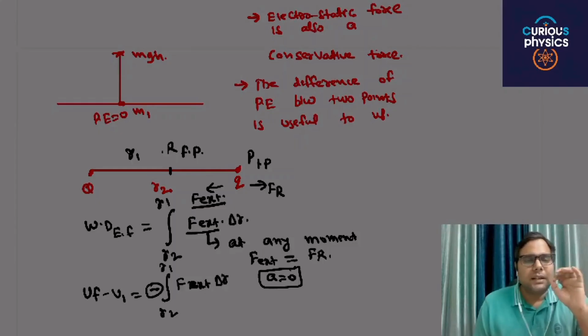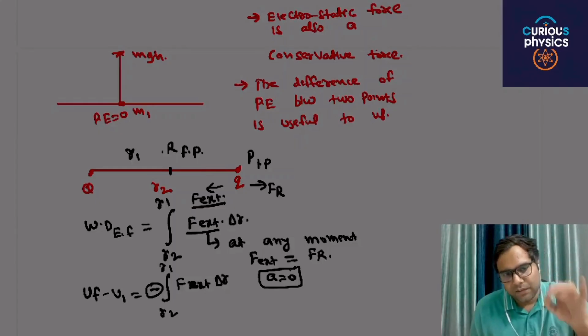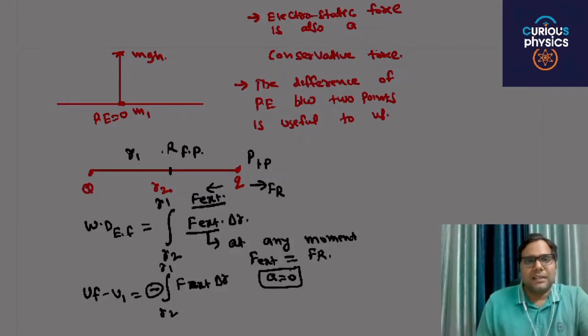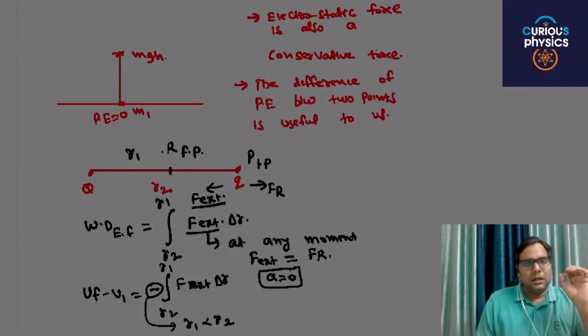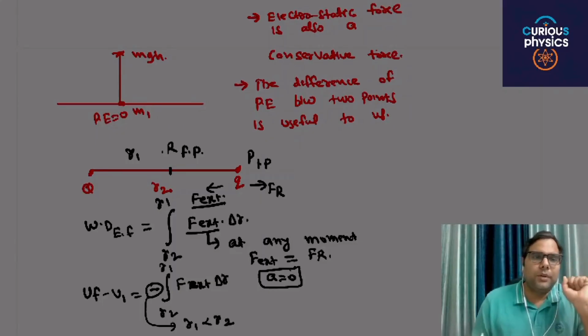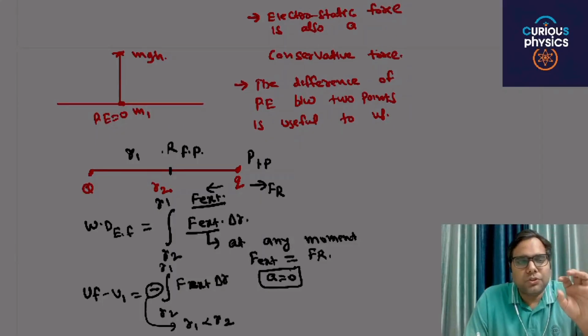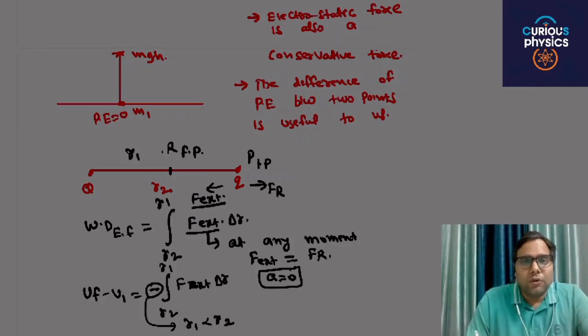Delta r is negative, which means r1 is less than r2. Are you able to understand my point? This is the basic situation. This particular work done will be stored in the form of potential energy.